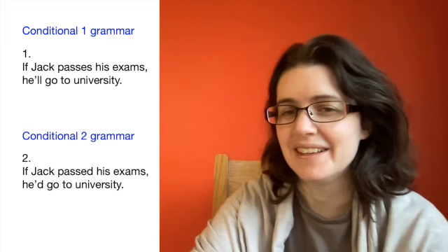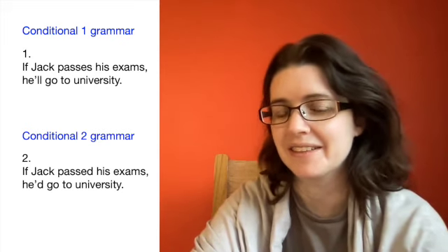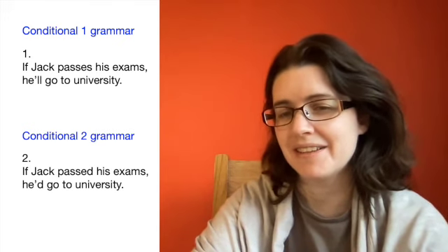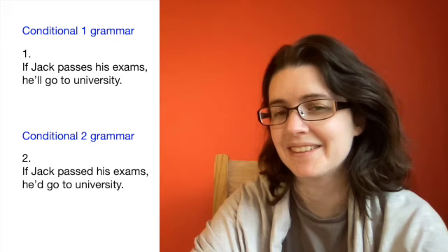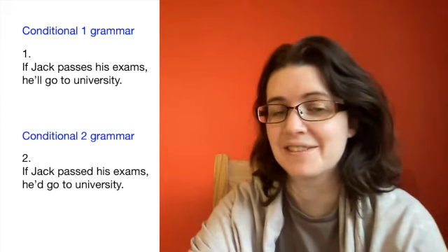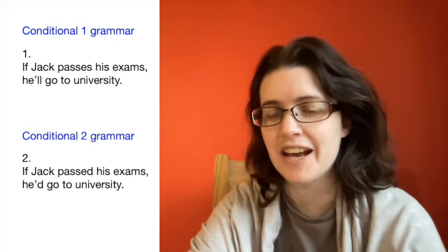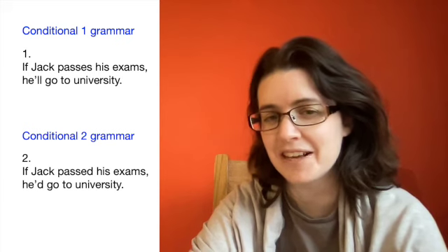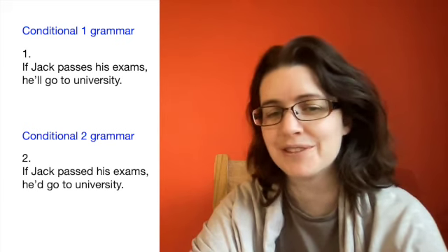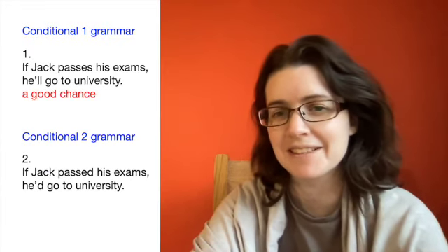Number one, if Jack passes his exams, he'll go to university. Number two, if Jack passed his exams, he'd go to university. What's the difference? Again, the difference is totally about the chance. So if we know that Jack has been studying for a long time, if he's a clever guy, yeah, we would choose number one because we think there's a high chance that he's going to pass.